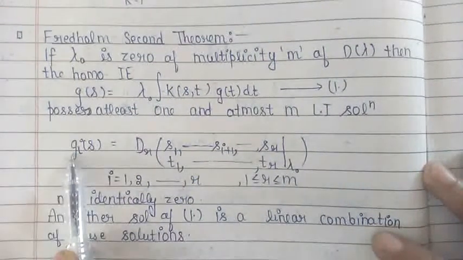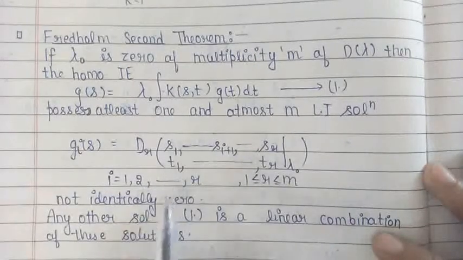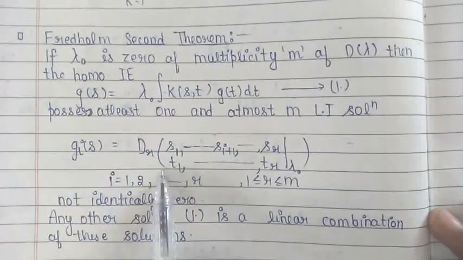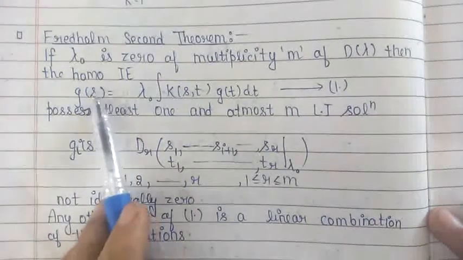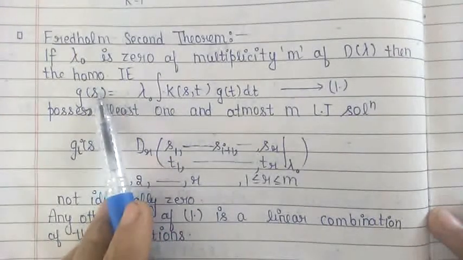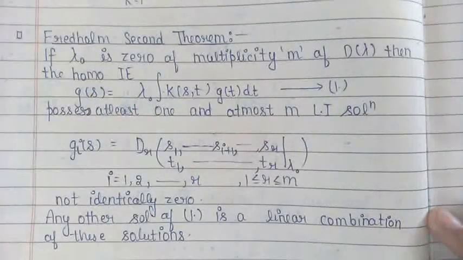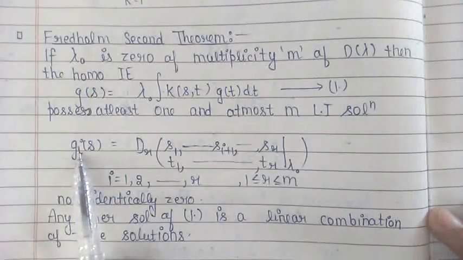Here i varies from 1 to r, and these are not identically 0. In general, any other solution of this integral equation can be obtained by a linear combination of these solutions.